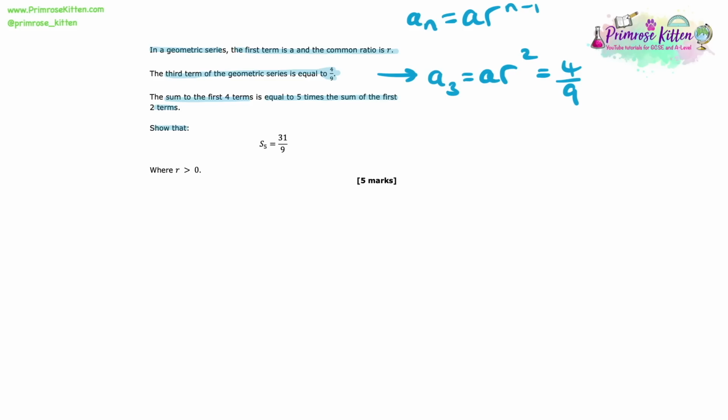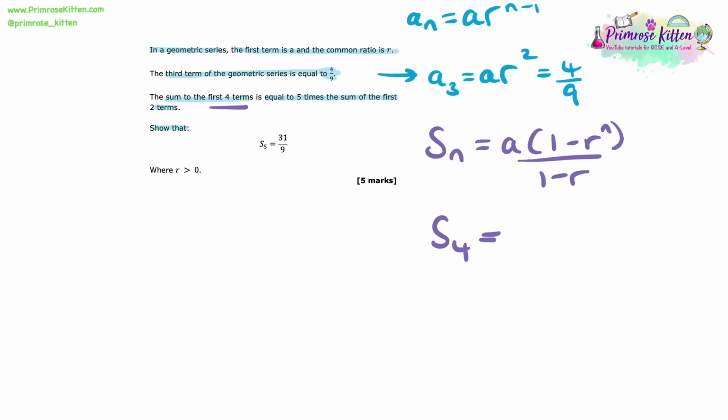So now that we've done that, let's look at what other information we can set up. The rest of the question talks about the sum. So let's remind ourselves of the sum equation. We should know that Sn equals a times by 1 minus r to the n over 1 minus r. And in this question, we're told that the sum to the first 4 terms is equal to 5 times the sum of the first 2 terms. So let's write down something to represent this. So we can say that the sum of the first 4 terms equals 5 times the sum of the first 2 terms. S4 equals 5S2.